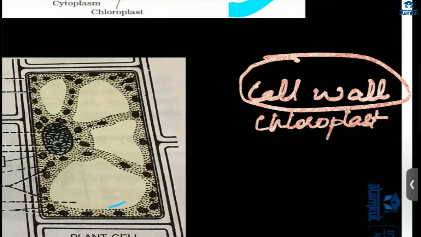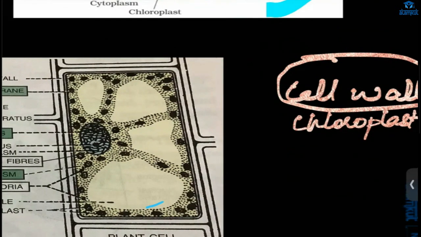And we have the plasma membrane. What does it do? It allows the entry and exit of many different substances. And we have the cytoplasm. Inside the cytoplasm all the organelles are embedded.